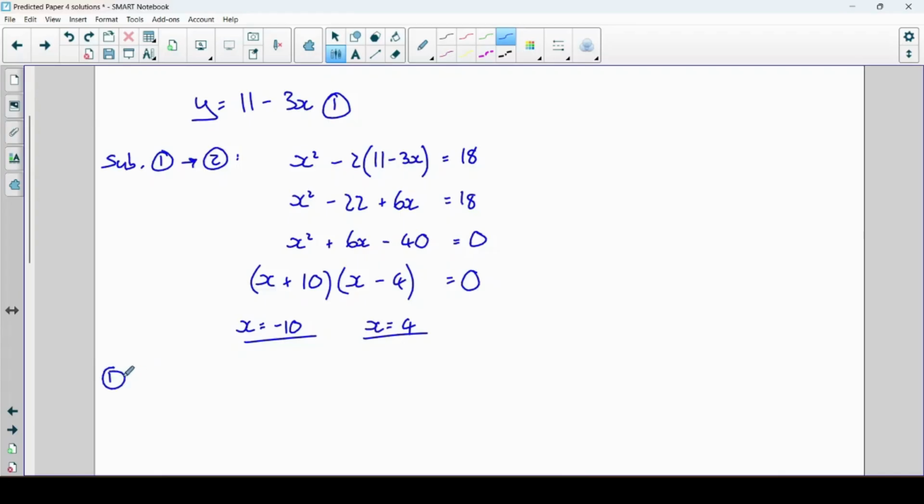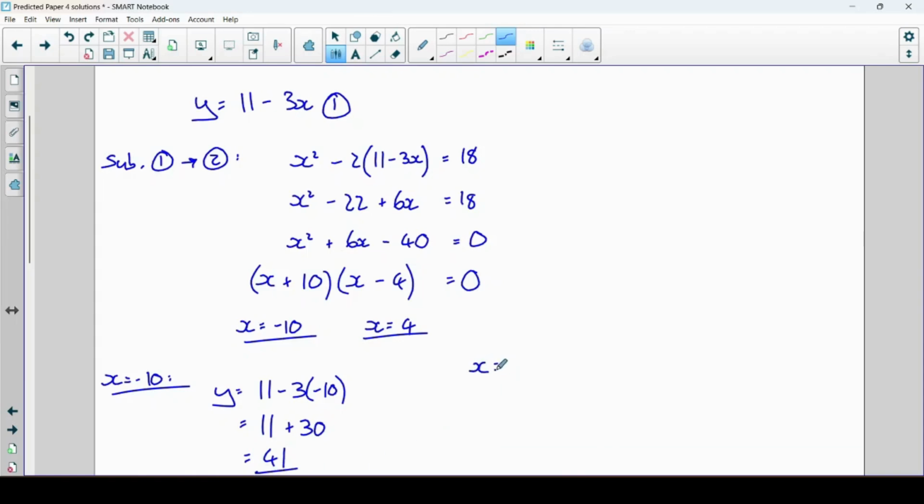Now I'm going to substitute them into that first equation to figure out what y is equal to. So first of all, let's substitute in x equals minus 10. So y equals 11 minus 3 times minus 10. Minus 3 times minus 10 is plus 30. So here we're going to get y is equal to 41.